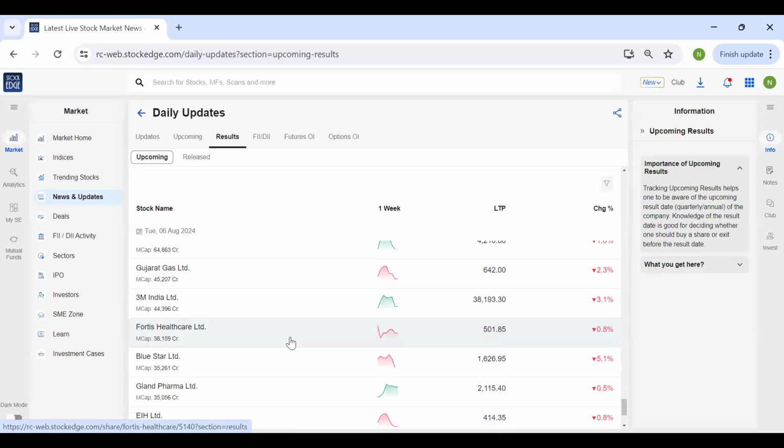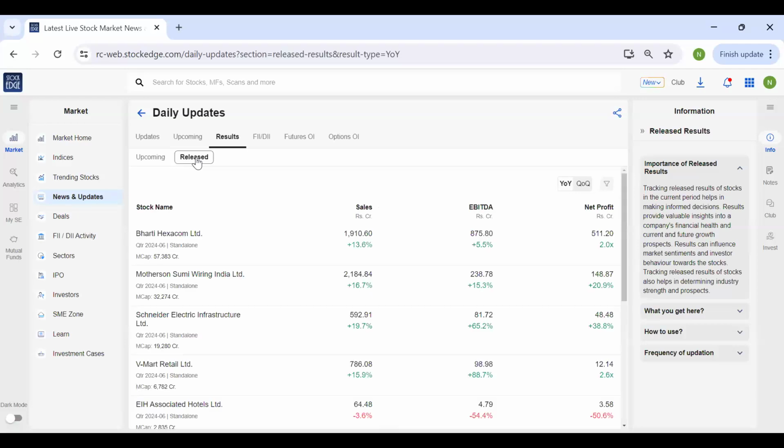So you can just scroll down over here, just check the stocks that will be in action because of their results. Especially the traders who are trading, it becomes very important for them also to keep a track of the stocks that will be declaring their results, because it is important to manage your trades accordingly. Hence, this is your result calendar at your fingertips.